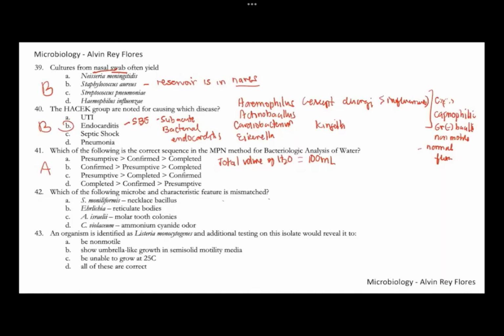Number 42, which of the following is mismatched? With regards to the microorganism and the characteristic feature, for number 42, this is letter B. Ehrlichia and reticulate bodies. This is a mismatch because if you're dealing with Ehrlichia, you don't look for reticulate bodies, but rather look for morulae, morula bodies inside white blood cells.